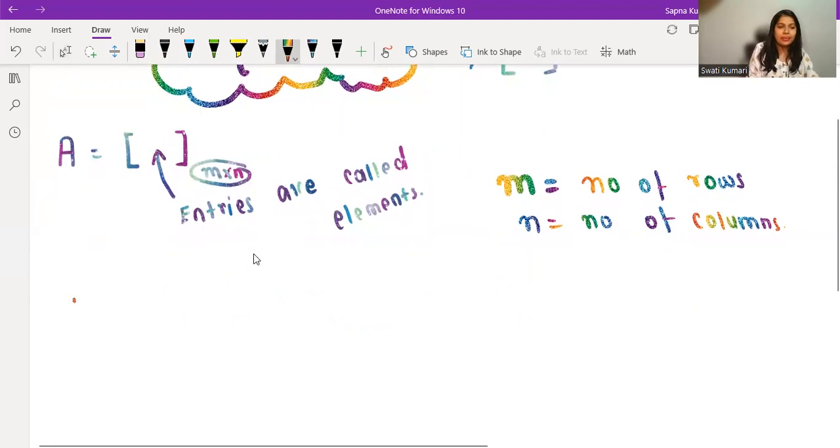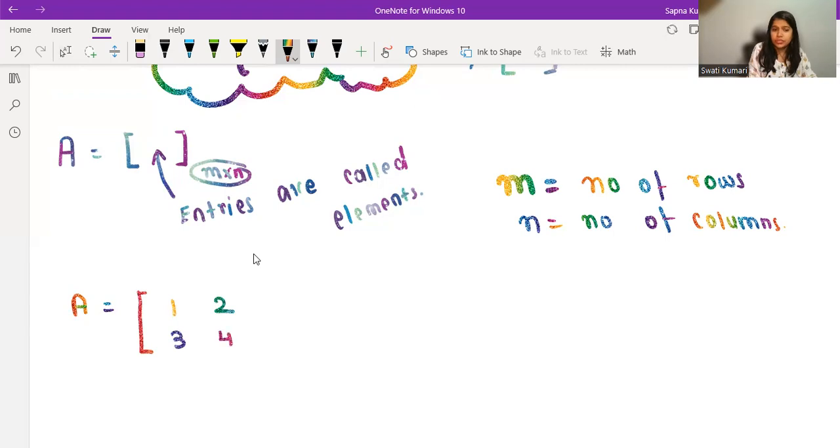I have already said that a matrix is just the arrangement of numbers inside this rectangular bracket. So let us take one example. The entries are 1, 2, 3, 4. I have just chosen them randomly. Now, as I said, we always write down the matrix with order. So how can we write down the order? The order is m cross n.